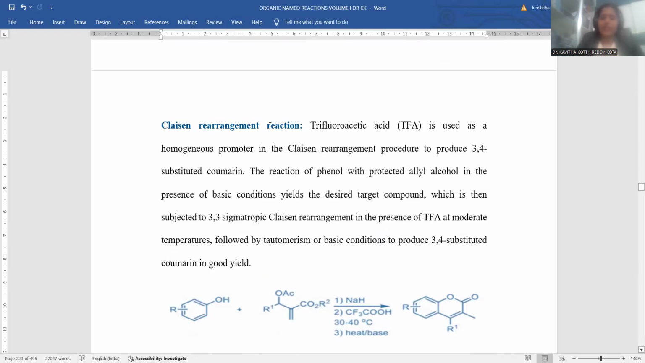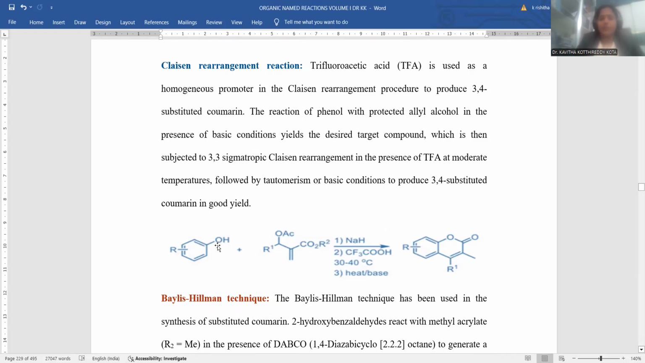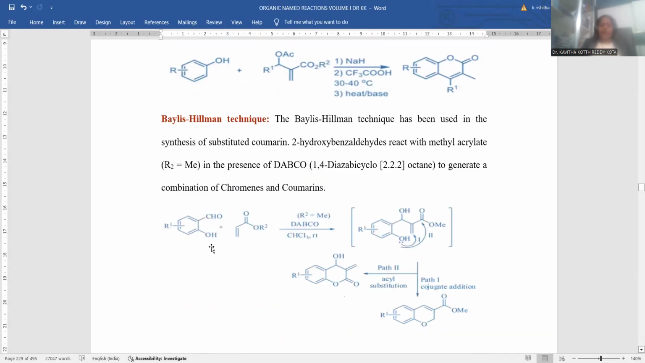This is regarding the Claisen rearrangement process, starting with phenol as a precursor. If you observe, most of the coumarin starting materials will be either phenol, salicylic acid, or resorcinol. A hydroxyl group on the benzene ring is the mandatory condition for the synthesis of the coumarin nucleus. Again, here you can notice salicylaldehyde could be the starting material for the Baylis-Hillman technique. Baylis-Hillman is another named reaction pertaining to coumarin synthesis.